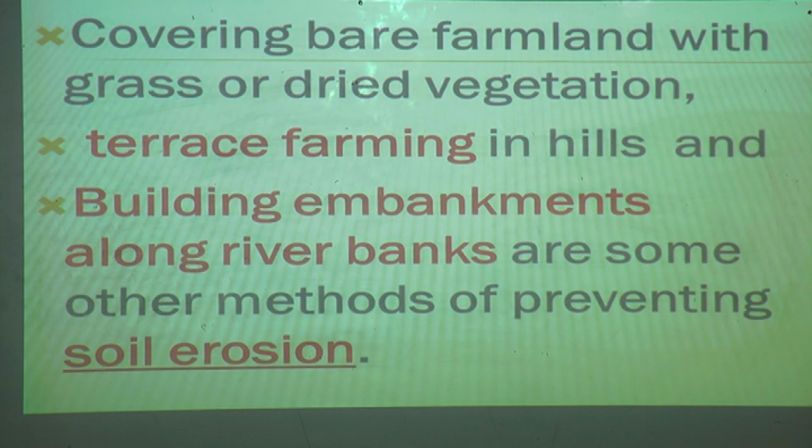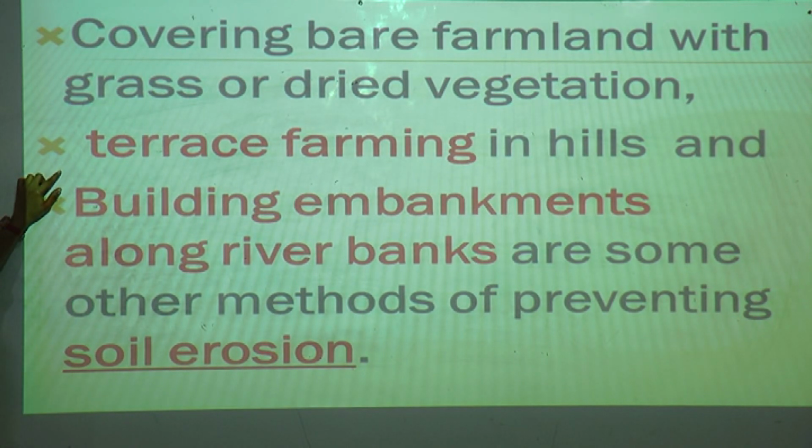Covering bare farmland with grass or dried vegetation, terrace farming in hills, and building embankments along river banks are some other methods of preventing soil erosion. So how can we do it? First step, we have to plant the trees. Second, covering the bare farmlands with grass or dried vegetation. And another method is terrace farming.